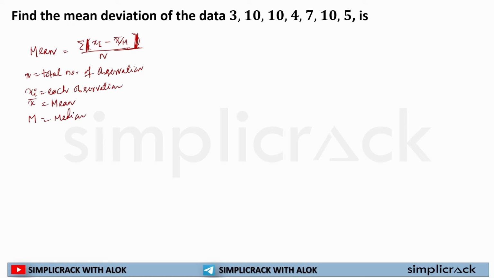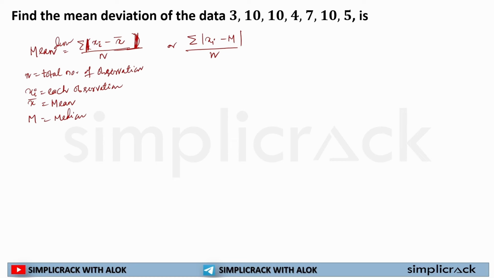Here don't confuse this whole thing, it is divided by N. I can write it this way for mean deviation, or if median is asked I can write it like this, divided by the total number of observations. Okay, so this won't create any confusion. Now in this question it has asked to find the mean deviation of the data.